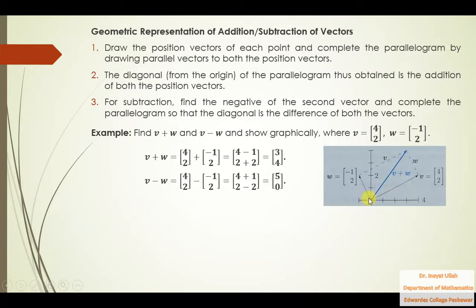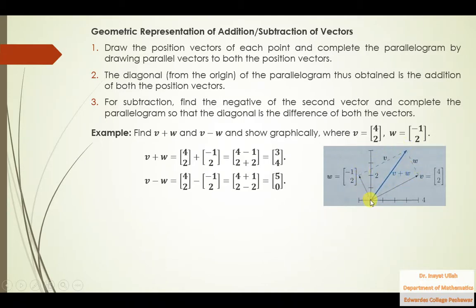So if this is v vector, then this is again a v vector because the direction is the same, and that is w vector. So draw parallel vector to w. So if this is w vector, then this is also w vector. So these two parallel vectors meet at this point, so that is a parallelogram.